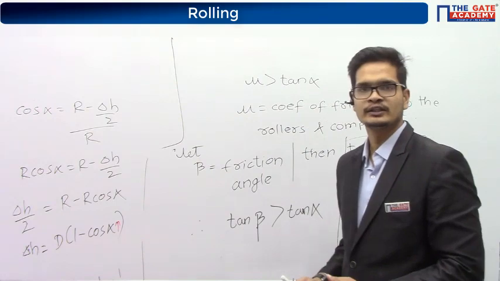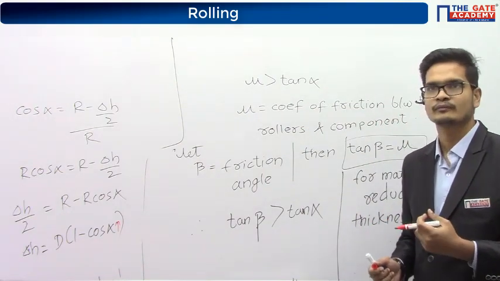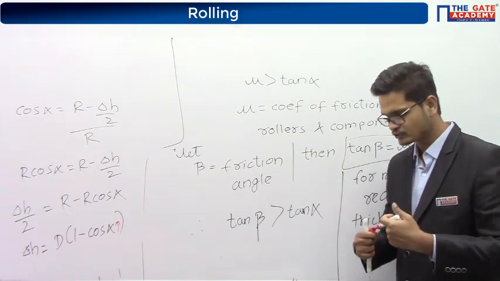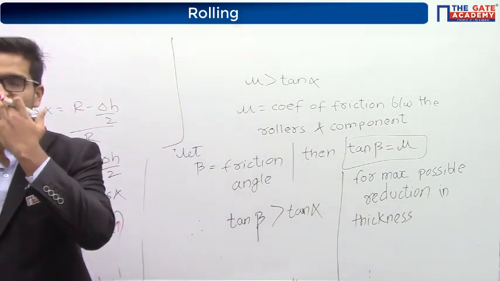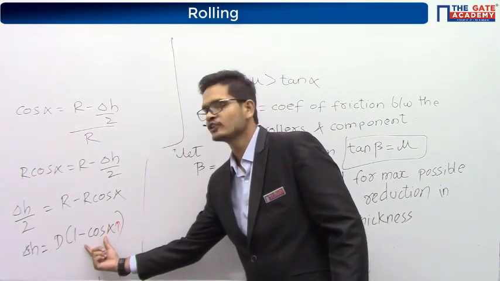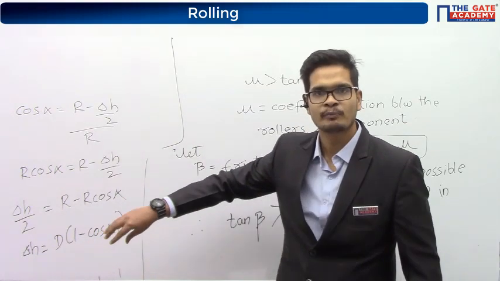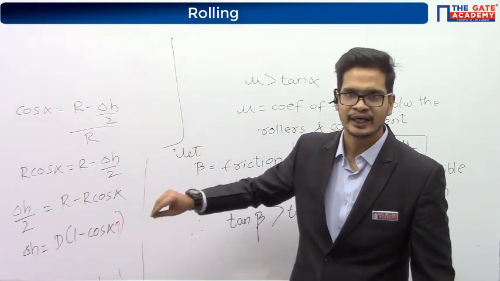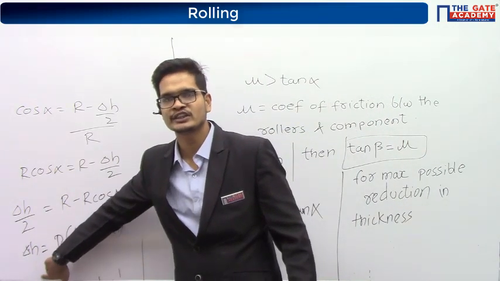Right? So when the value of alpha is increasing, what will happen to cos alpha? It decreases, right? So when alpha is increasing, cos alpha will decrease, and when cos alpha is decreasing, that is the component that is to be subtracted, it is decreasing. Therefore, the value of delta H will increase.